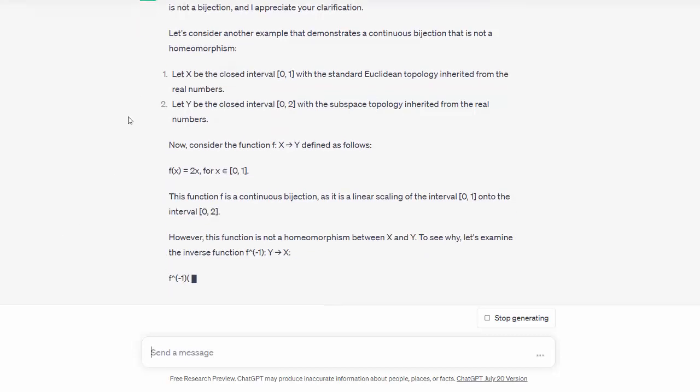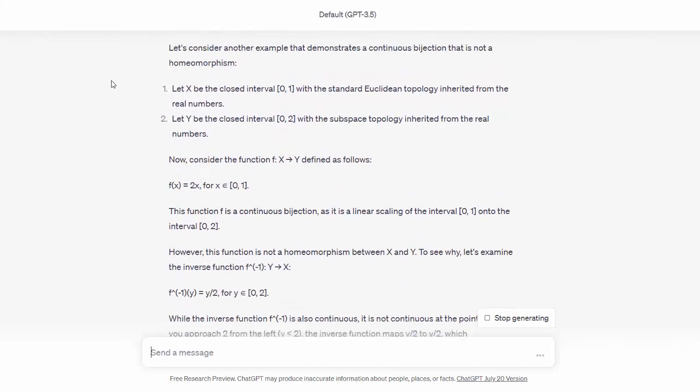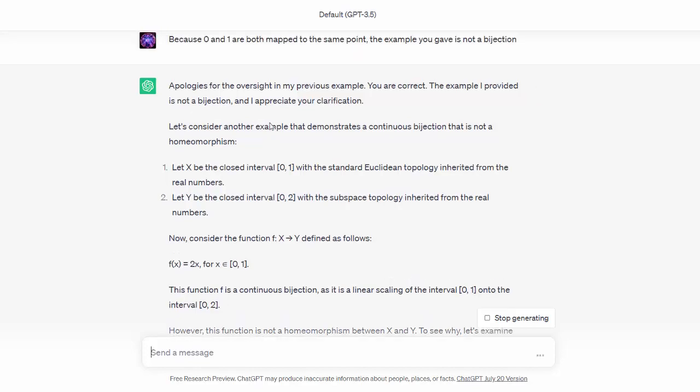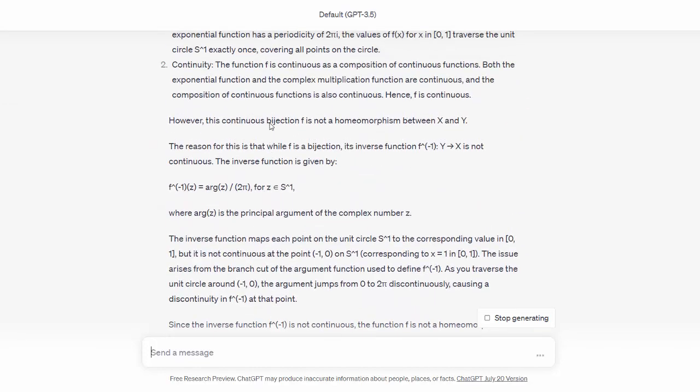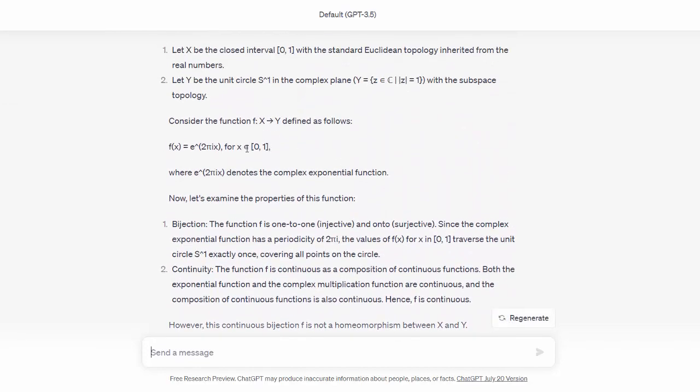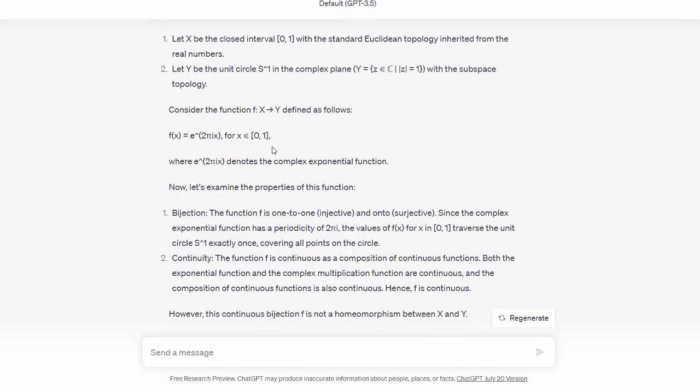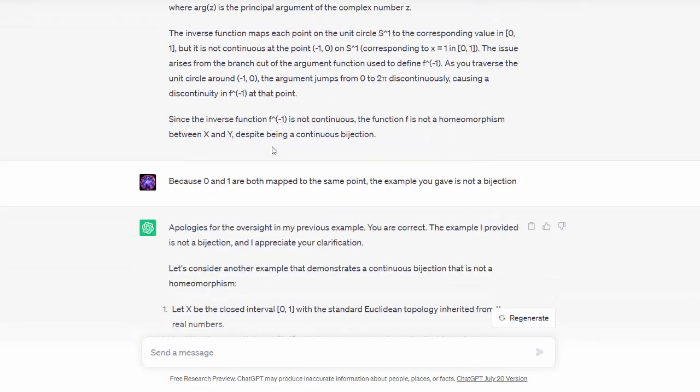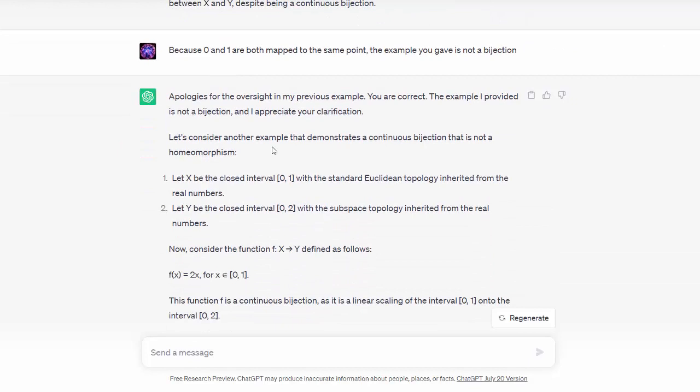Okay, let's see. A continuous bijection that's not a homeomorphism. I thought it was going to try to fix this by changing this closed interval to a half open interval so that one of the endpoints 0 and 1 is included and the other one is not. Then you don't have the problem where 0 and 1 are both mapped to the same point. But it decides to abandon that thing altogether. Let's see if it comes up with a different solution.